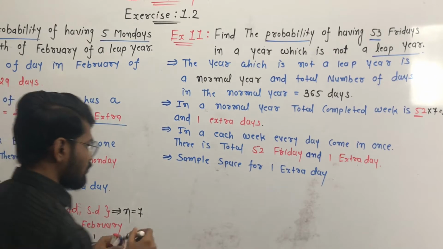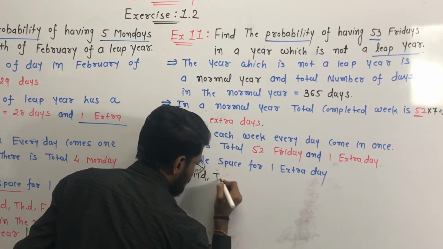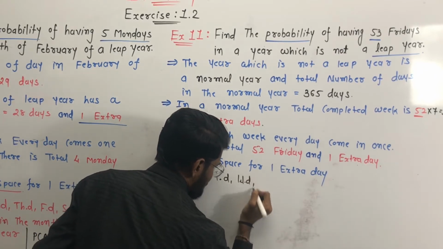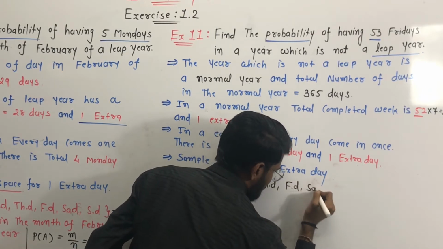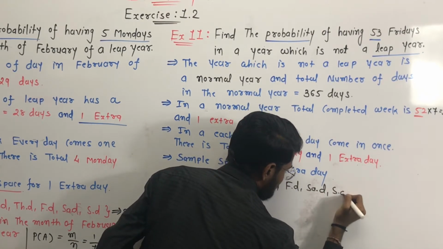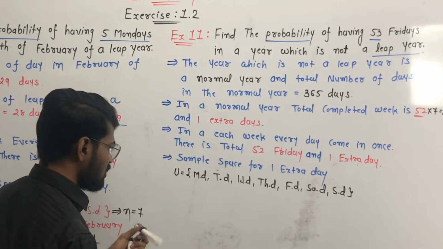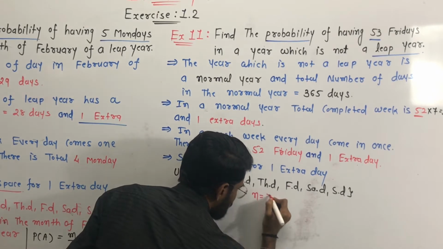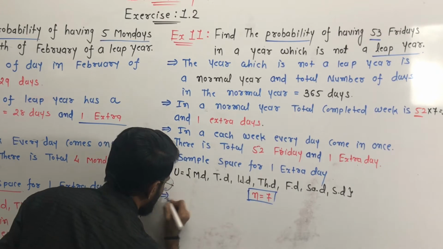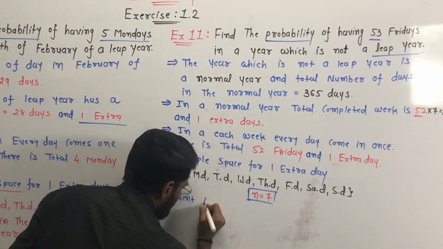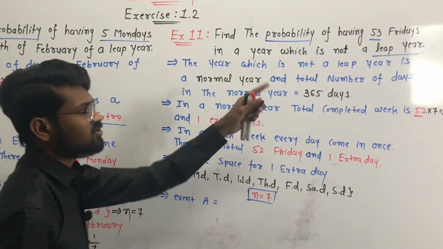So the sample space for one extra day is S equal to Monday, Tuesday, Wednesday, Thursday, Friday, Saturday and Sunday. Clear? So how many total possible outcomes? The total number of possible outcomes n is equal to 7. Okay, but our event A is that event A is equal to 53 Fridays in a year which is not a leap year.